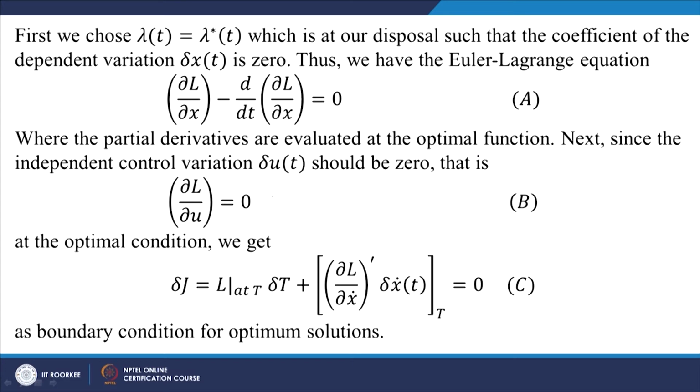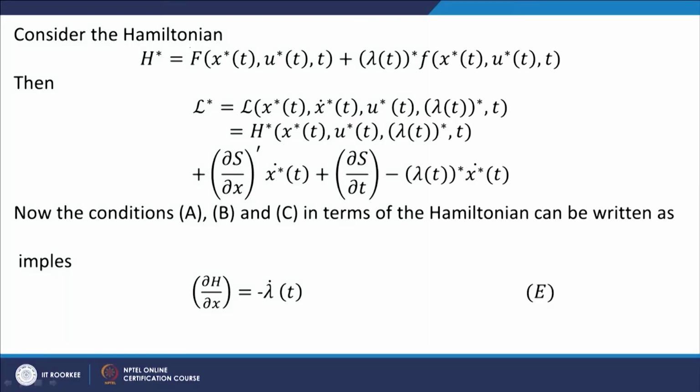So, with these three conditions A, B, C, if you solve a given optimal control problem, we will be able to get a solution x star and u star. Which may turn out to be the optimal required control, because it is only a necessary condition. So, the second variation should be considered to assert whether the solution obtained is actually optimum or not. But in most of the practical problems, this solution turns out to be the optimal control, and we will see some examples later.